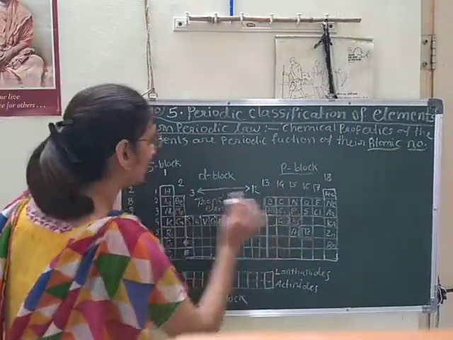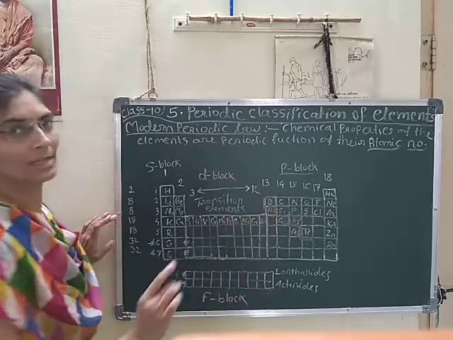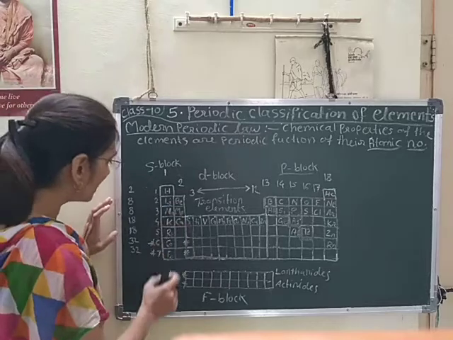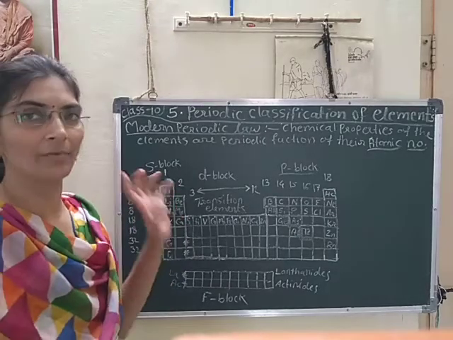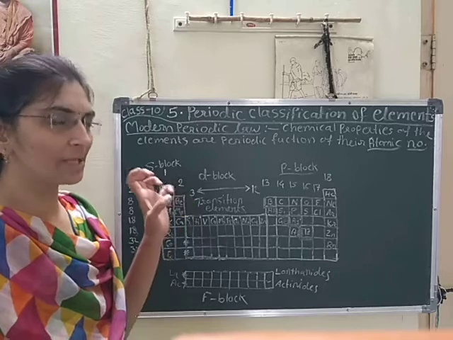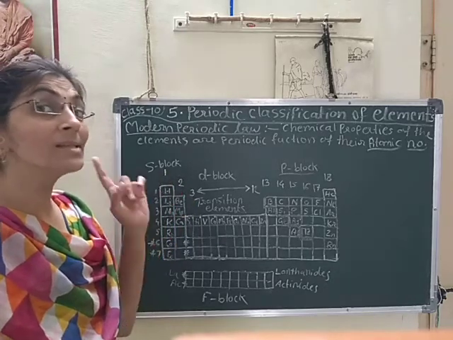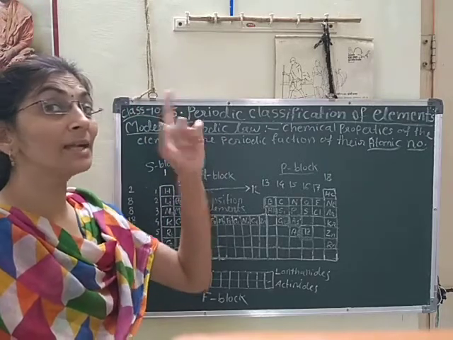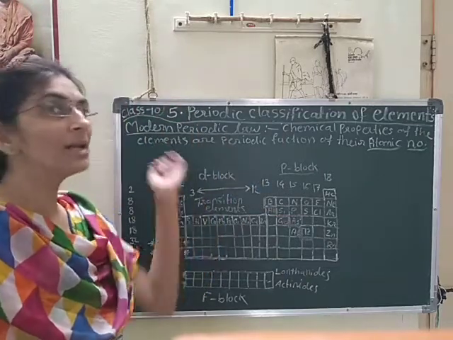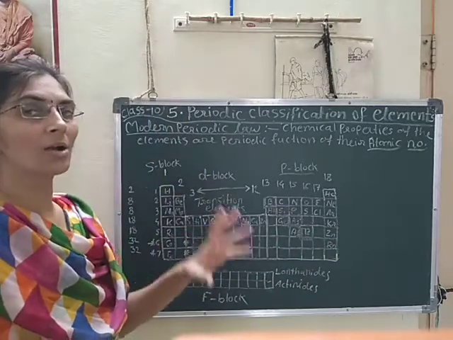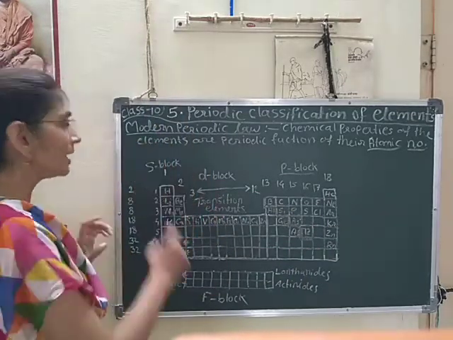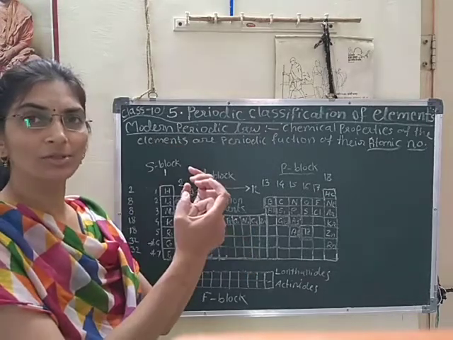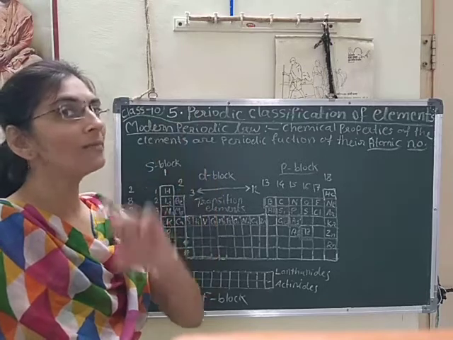What is the trend here? It depends on the valence electron. So elements which have the same valence electron are placed together. What is meant by valence electron? Valence electrons are the number of electrons present in the last orbit, the outermost orbit. These are called valence electrons. So each element has its outermost orbit, and in the outermost orbit it has a definite number of electrons.